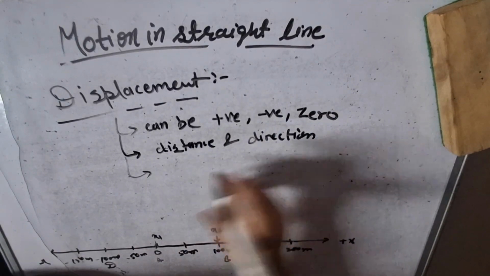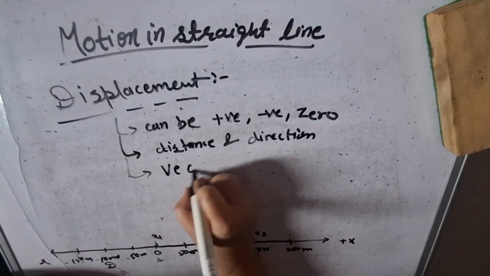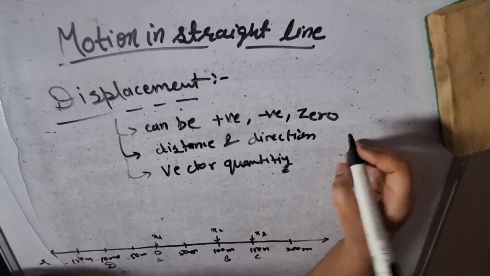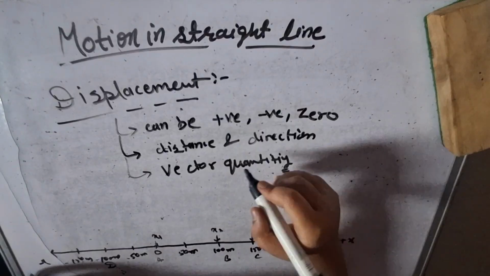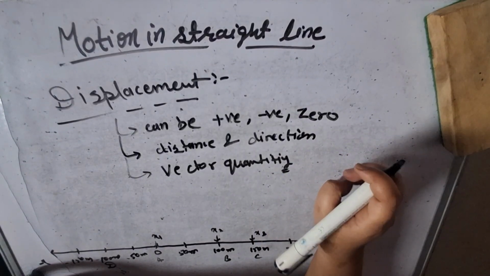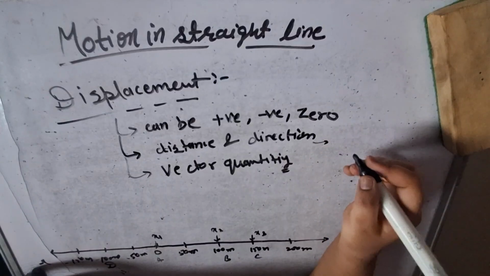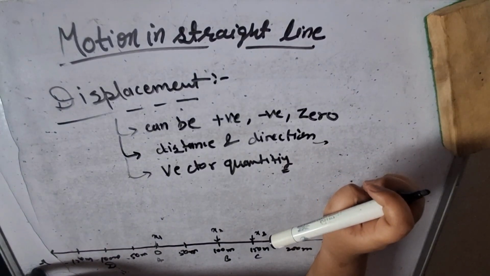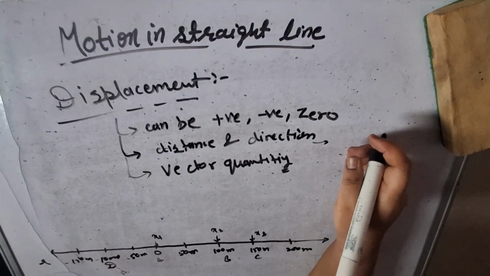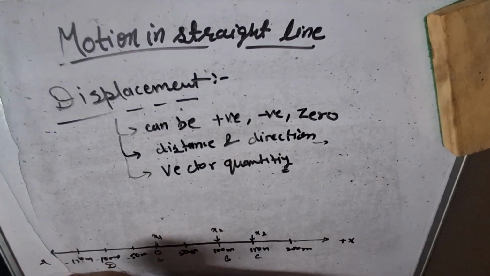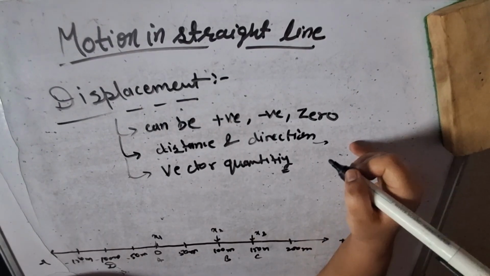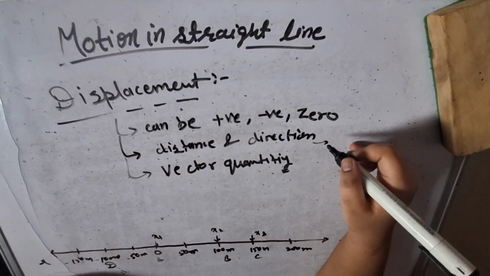So it has distance and direction. We can see it is a vector quantity. I know only distance and direction cannot describe a vector quantity, but it should also follow the rule of vector addition, the triangle rule. If we talk about displacement, it is also a vector quantity.